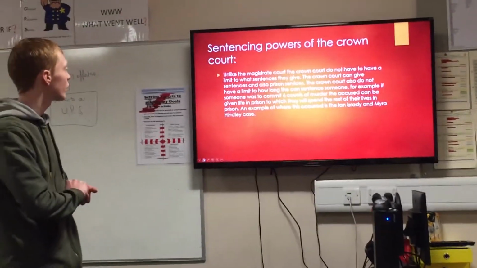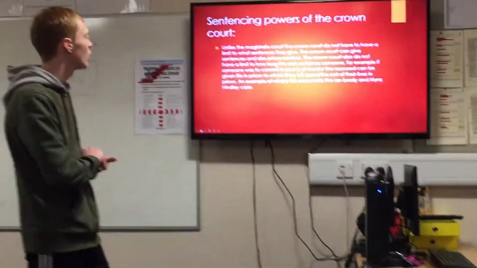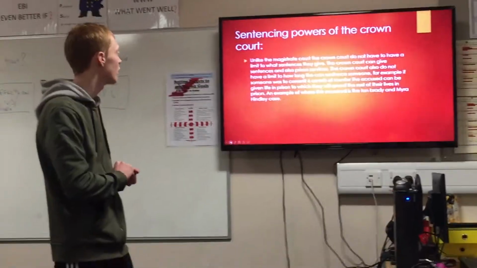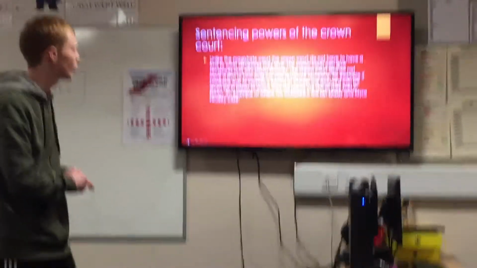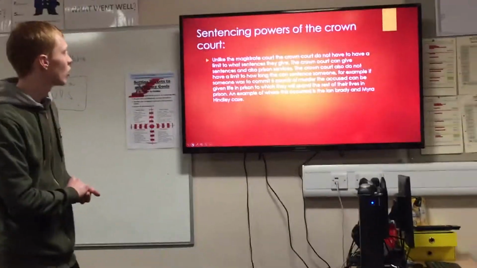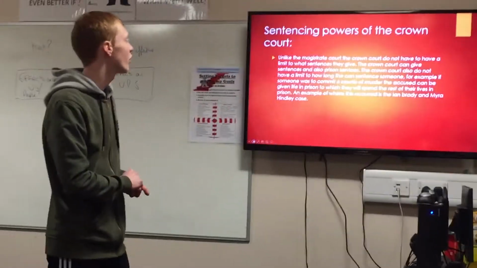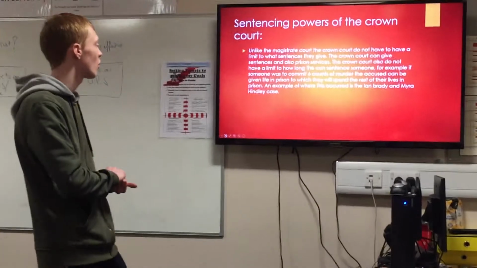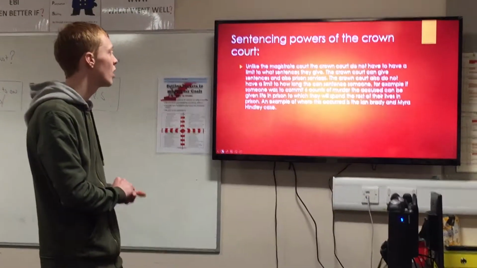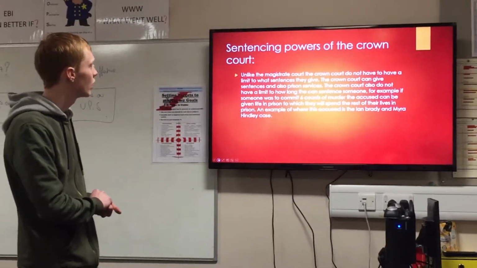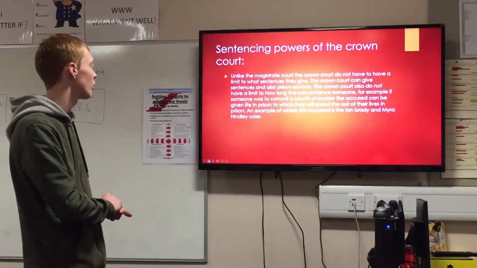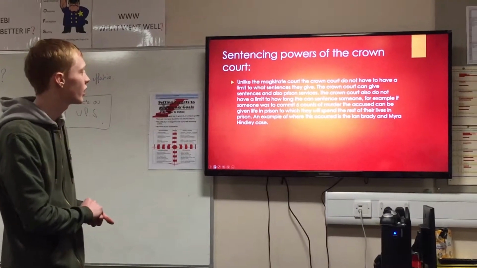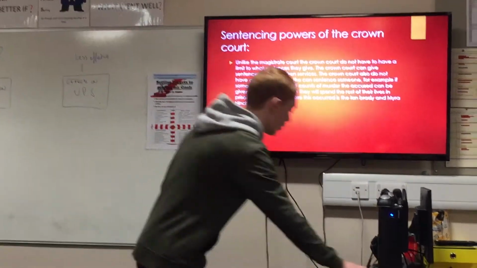Sentencing powers of the Crown Court. Unlike the Magistrates' Court, the Crown Court does not have a limit on what sentence they give. The Crown Court does not have a limit on how long they can sentence someone. For example, if someone was to commit 6 counts of murder, the accused can be given life in prison, in which they will spend the rest of their lives in prison. An example of where this has occurred is the Ian Brady and Myra Hindley case.